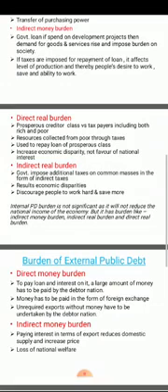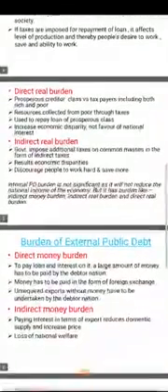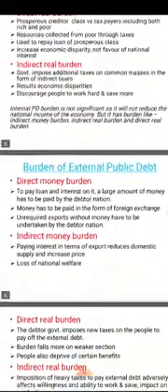But we cannot ignore that internal public debt is totally burdenless. It has burdens like indirect money burden, indirect real burden, and direct real burden. That is, although internal public debt has no direct money burden, it has indirect money burden, indirect real burden, and direct real burden. Now we will move to the burden of external public debt.